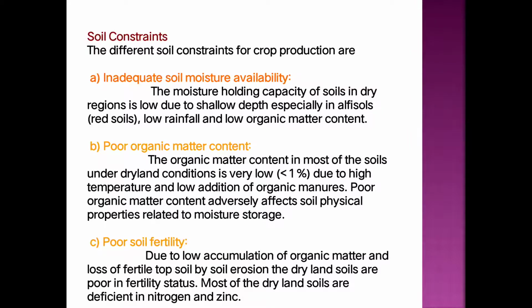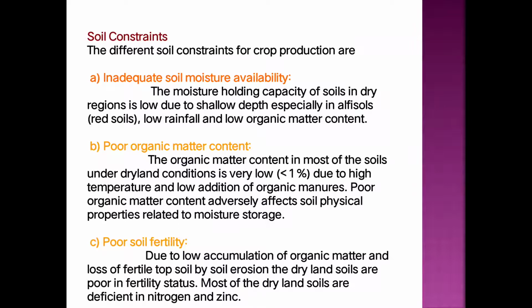The first reason is the low moisture holding capacity of the dryland soil, because the depth of soil is less in case of alfisol. Then it also receives low rainfall in that area, and it also contains low organic matter. So these are the three important reasons behind the inadequate availability of soil moisture in the dryland area.